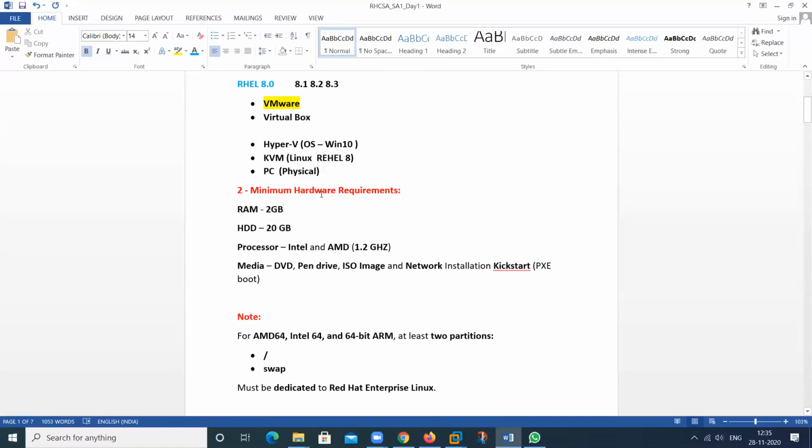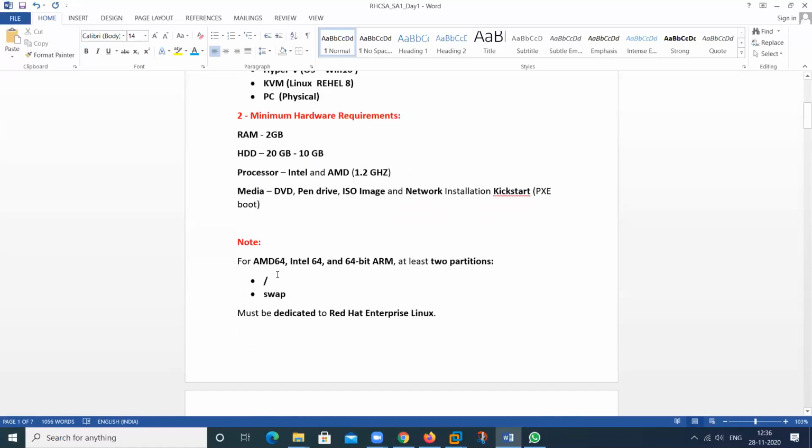It's called hardware requirements: 2 GB of RAM, and for disk, a minimum of 10 GB is sufficient to install a Red Hat machine, but 20 GB is recommended. So we write here 20. 10 GB is sufficient; it's the minimum requirement. The processor can be 1.2 and up, 2.0, 3.0, as you want to use.